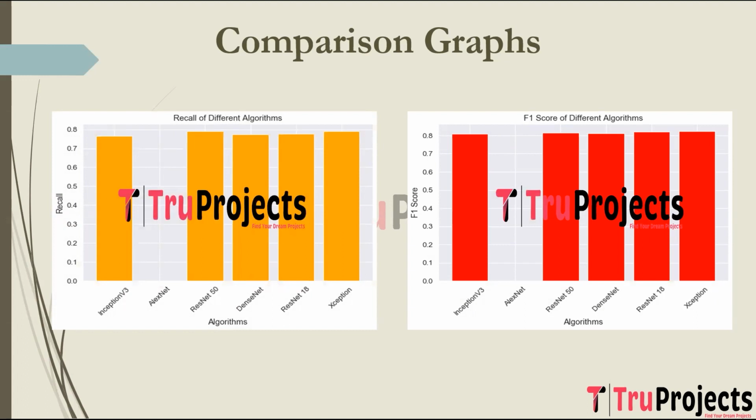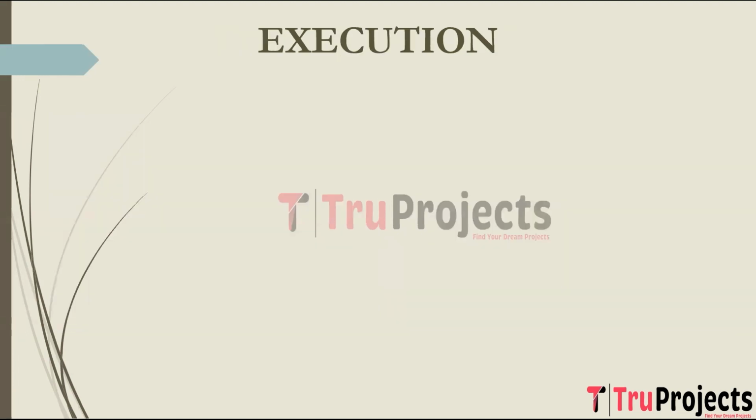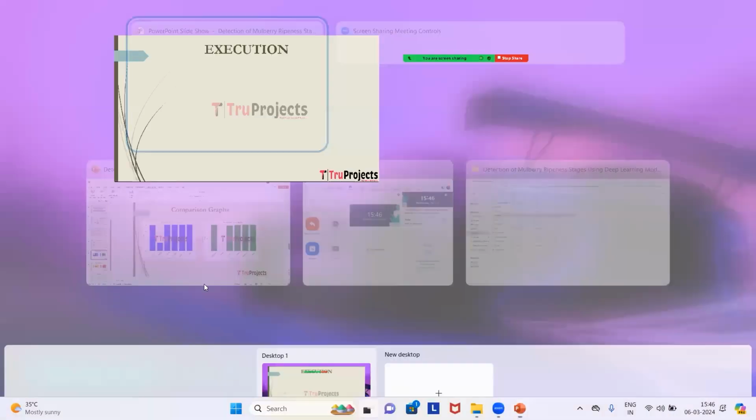The algorithm which performs well in all the metrics will be used for final prediction. As Xception is performing well in all the metrics, it is used for the final prediction. To execute the project, first we have to open the code folder which contains the source code files.